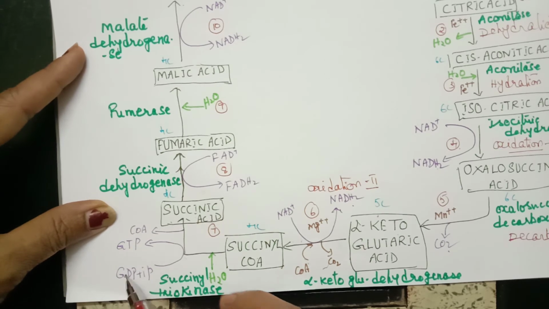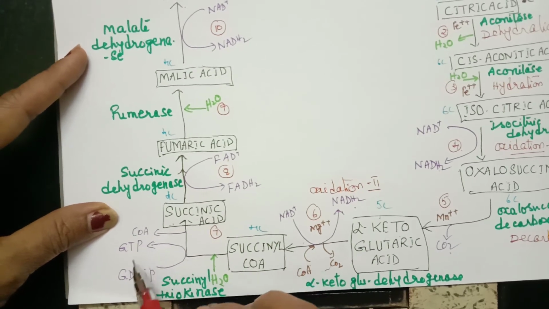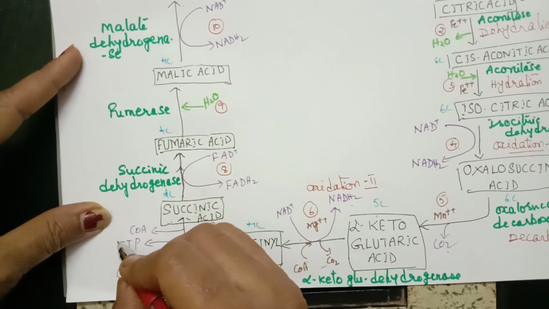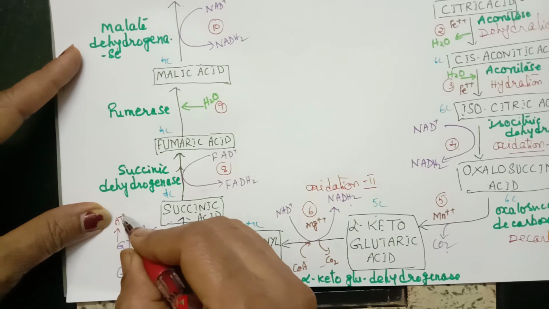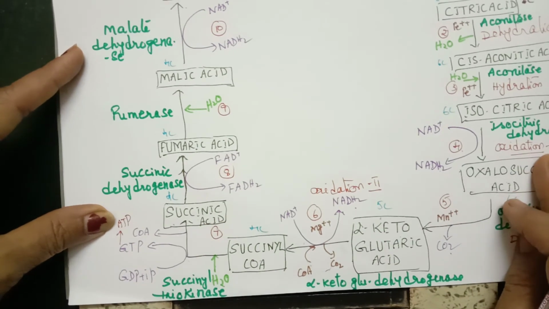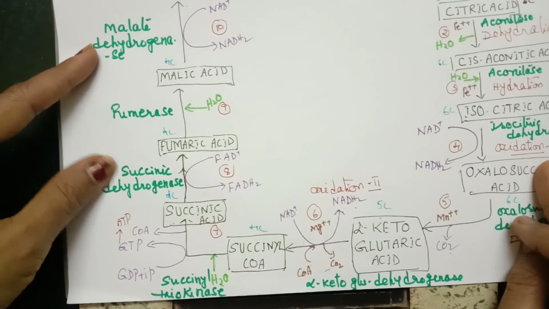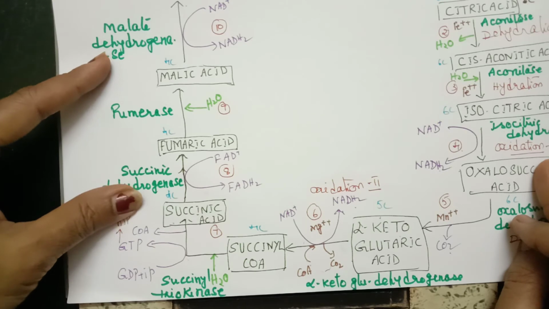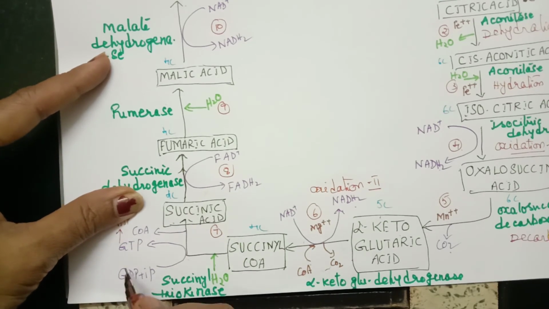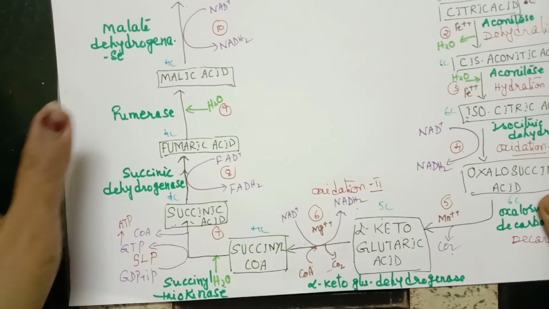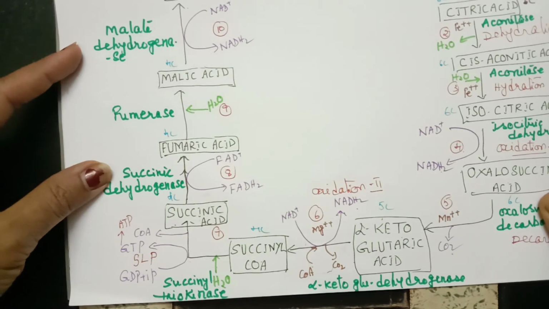And here we also find there is a formation of GTP. That means an energy molecule is formed. This GTP will later be converted to ATP. Since there is a formation of ATP, this seventh reaction is called substrate level phosphorylation. I will write the short form, which we discussed earlier, SLP. SLP means substrate level phosphorylation. That is the seventh.